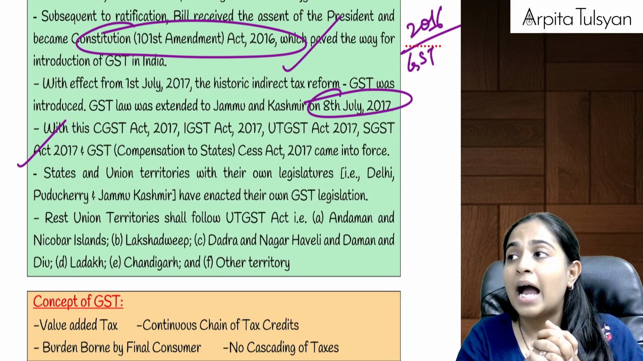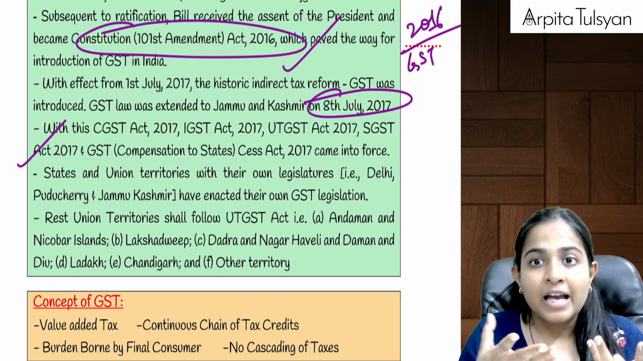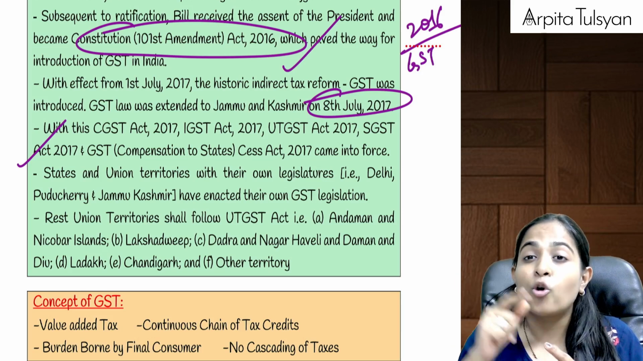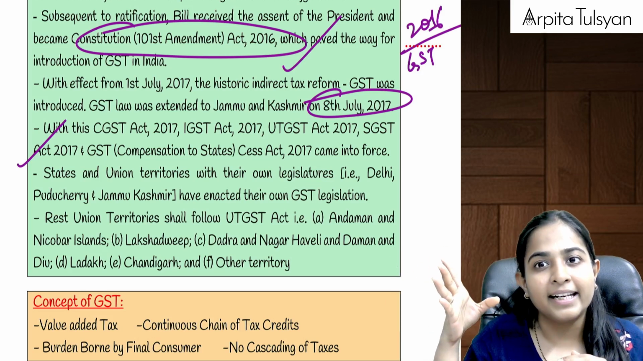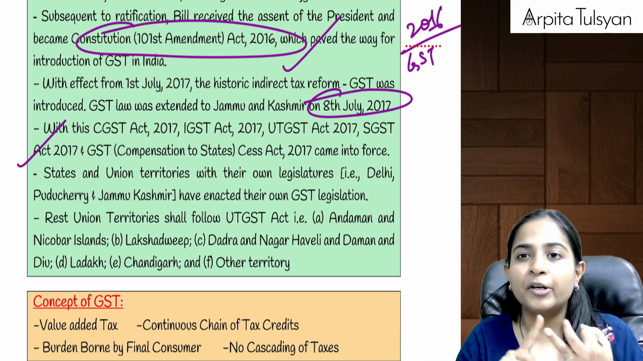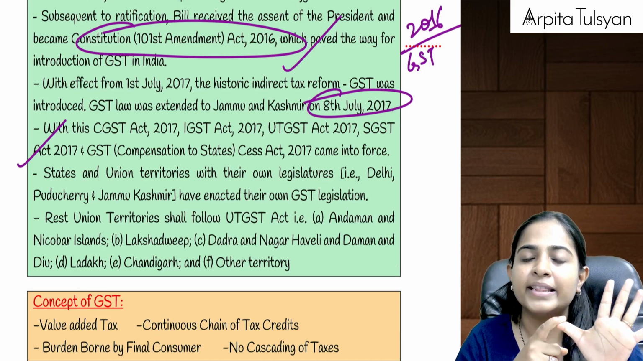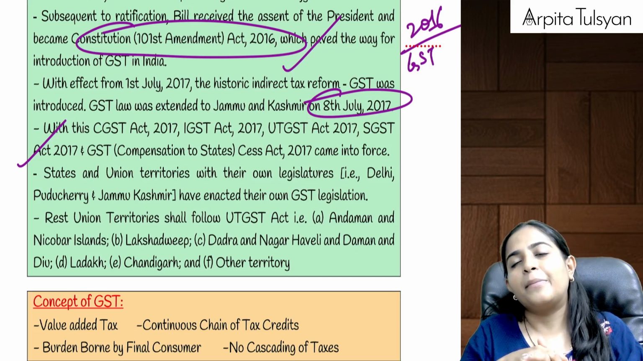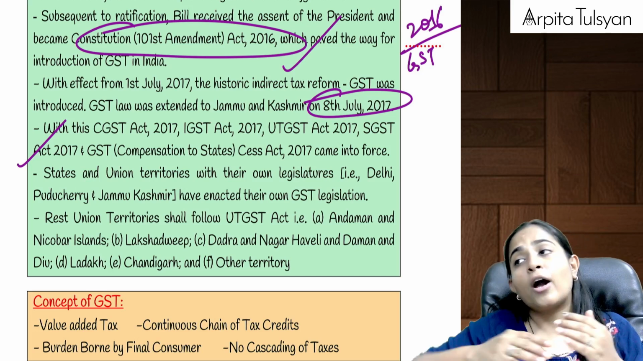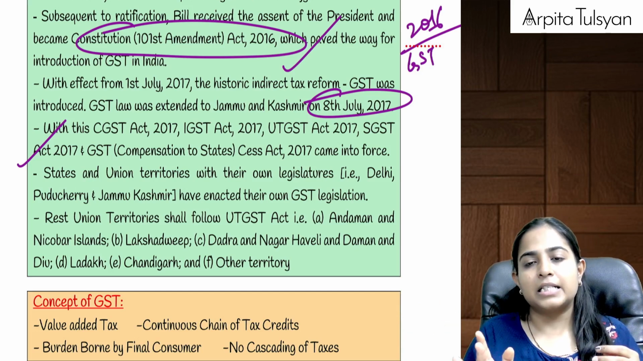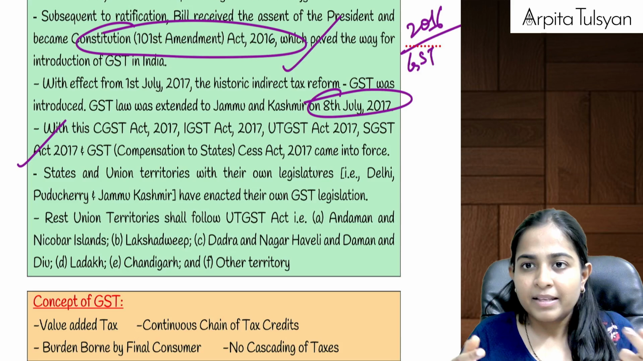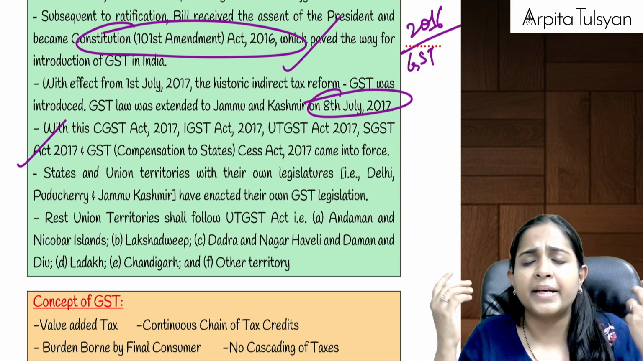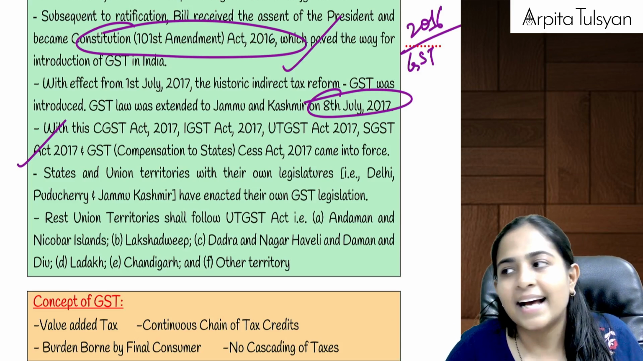UTGST Act will be applicable to union territories which do not have their own legislature. Means it will be applicable to Chandigarh, Andaman and Nicobar, Ladakh, Lakshadweep, Daman and Diu, Dadra and Nagar Haveli, and any other territory as may be notified. So it will be applicable to these union territories. All others will be considered as states. Yes, Maharashtra, Tamil Nadu, Rajasthan, Gujarat, UP, MP, etc. These will be considered as states.